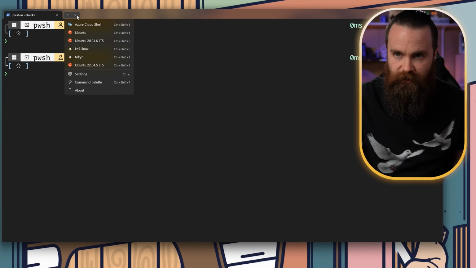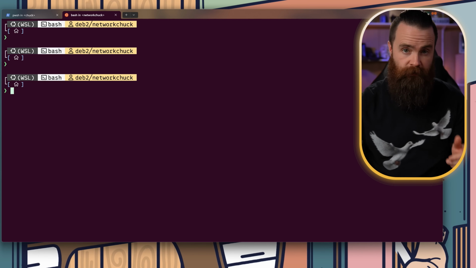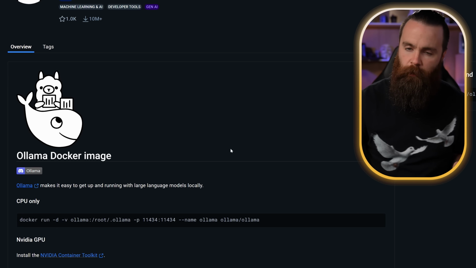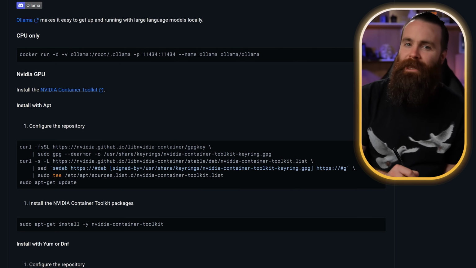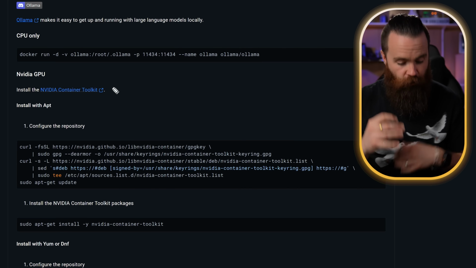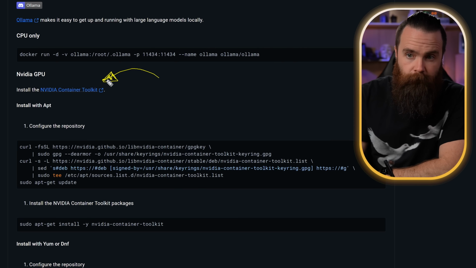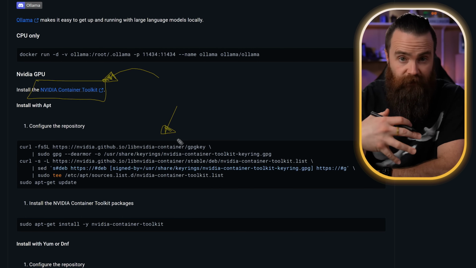So here I'm gonna launch my WSL instance. I've got Ubuntu running. I do recommend that. From here, you'll want to install Docker. Again, refer to my notes below or a video I have right here. And just a couple of notes on running Ollama inside Docker. First, Mac people, you're gonna be left out in the cold on this one. Docker currently does not have access to the M-Series Mac GPUs. But if you're rocking NVIDIA, on Linux and Windows, you can install the NVIDIA Container Toolkit right here, or through APT. This will give Docker access to your NVIDIA GPU.